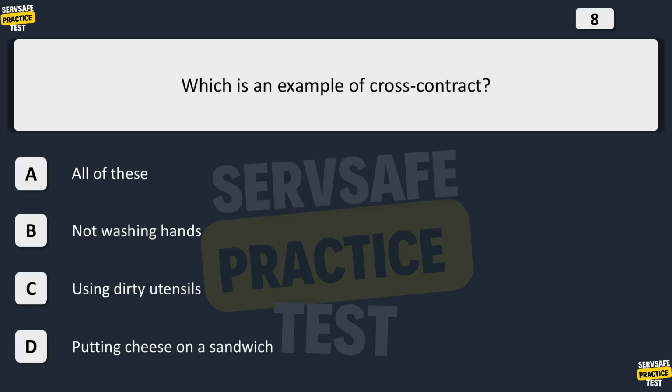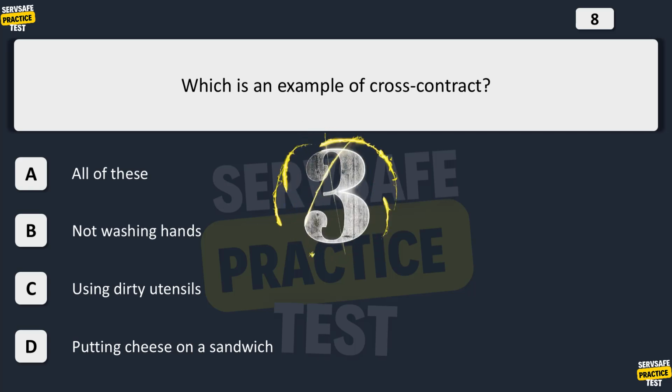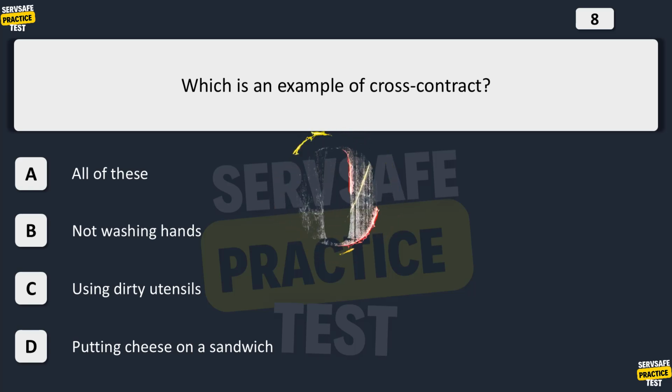Which is an example of cross-contact? A. All of these. B. Not washing hands. C. Using dirty utensils. D. Putting cheese on a sandwich. The correct answer is D. Putting cheese on a sandwich. Cross-contact can be either direct or indirect. Putting cheese on a sandwich is an example of direct cross-contamination.